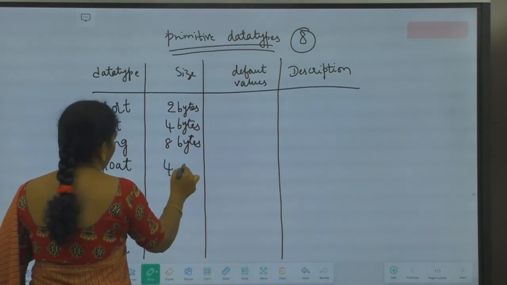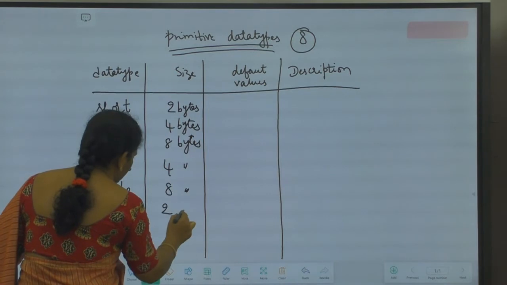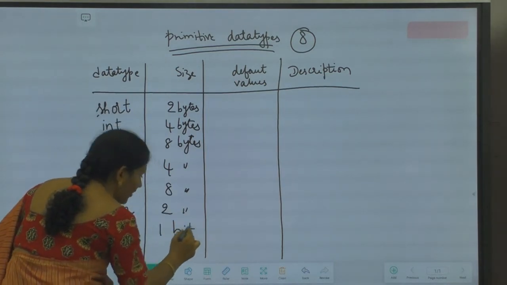Float occupies 4 bytes of memory. Double occupies 8 bytes of memory. Char occupies 2 bytes of memory. Boolean occupies only 1 bit. It's not byte, it's bit.